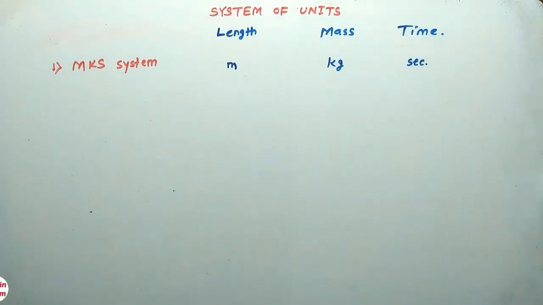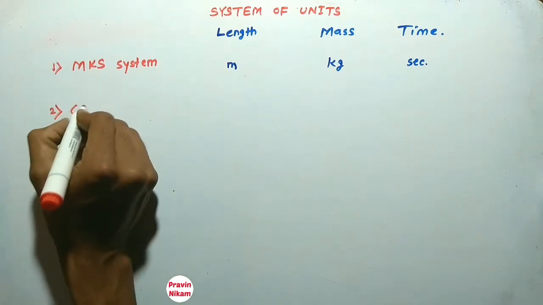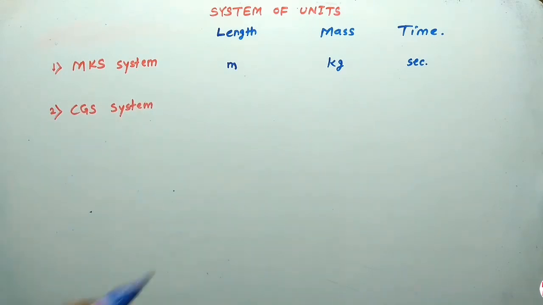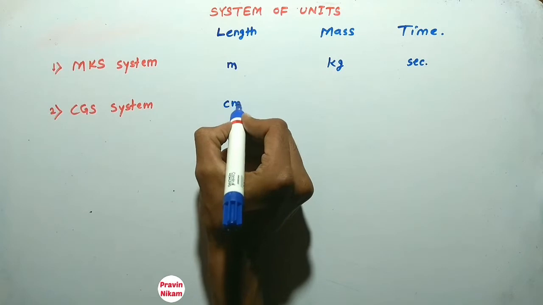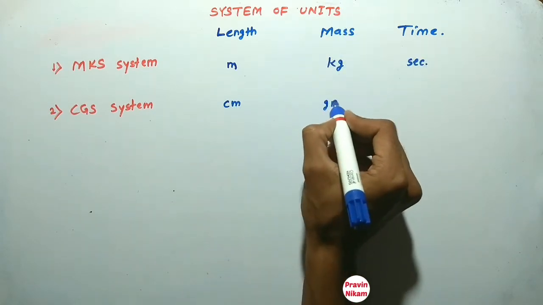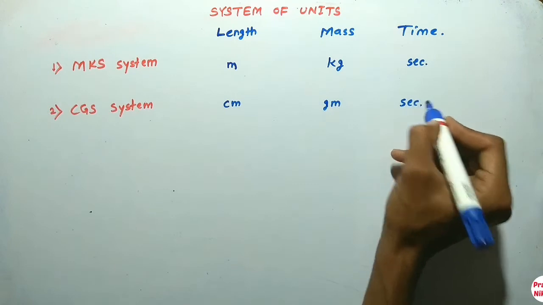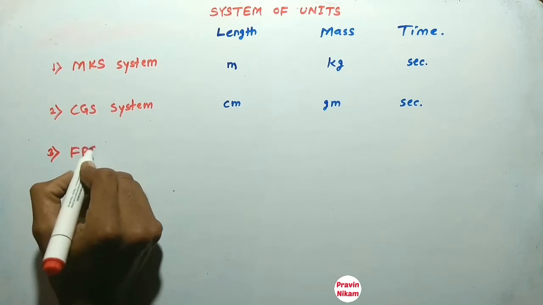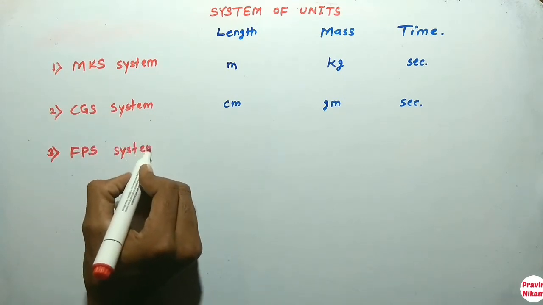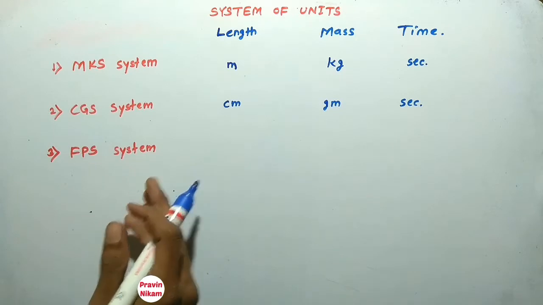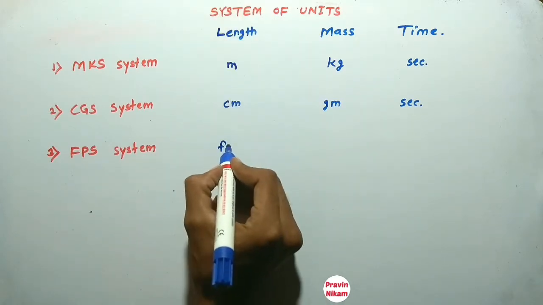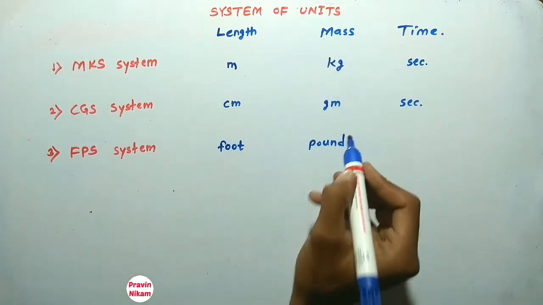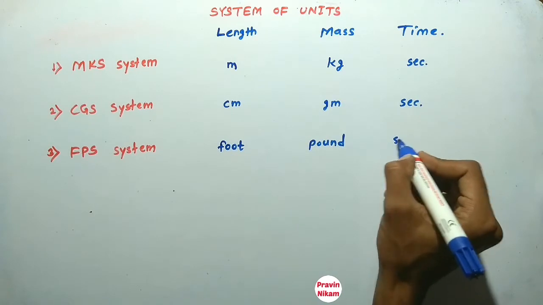Now the second system of units is the CGS system. In the CGS system, the unit of length is centimeter, the unit of mass is gram, and the unit of time is second. Now the third system of units is the FPS system. In the FPS system, the unit of length is foot, the unit of mass is pound, and the unit of time is again second.